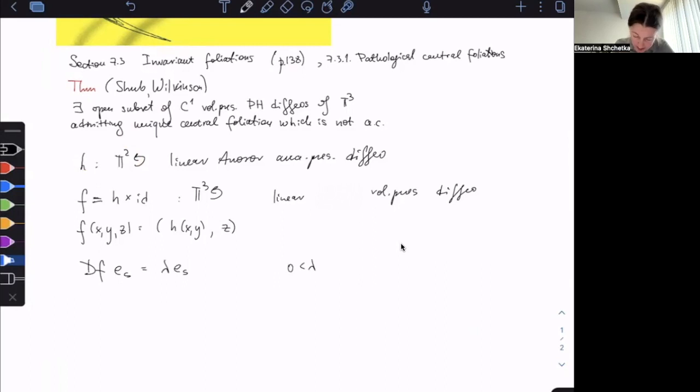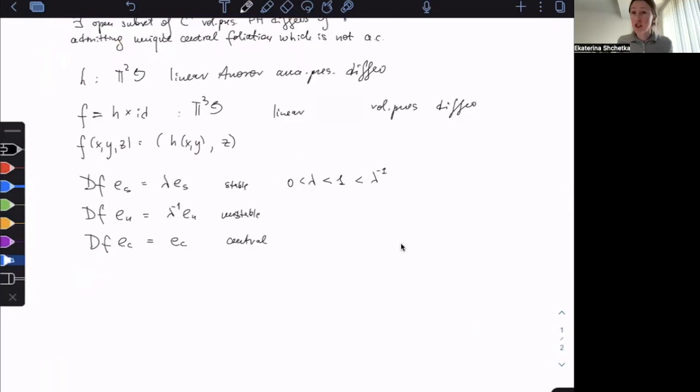Lambda is bigger than 0, smaller than 1, and 1 is smaller than lambda inverse, right? So lambda and lambda inverse are the 2 eigenvalues. Matrix H has determinant 1, so it's area preserving. Then dF acting on unstable is going to be lambda inverse, and then dF acting on the central, or neutral, direction is going to be just 1.